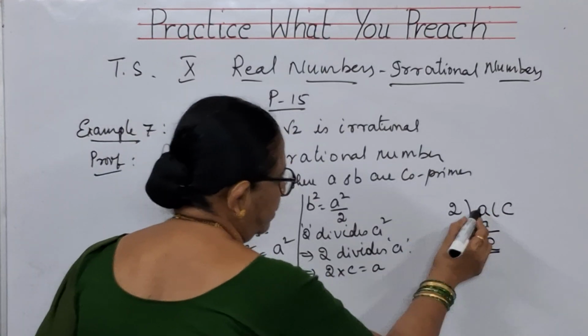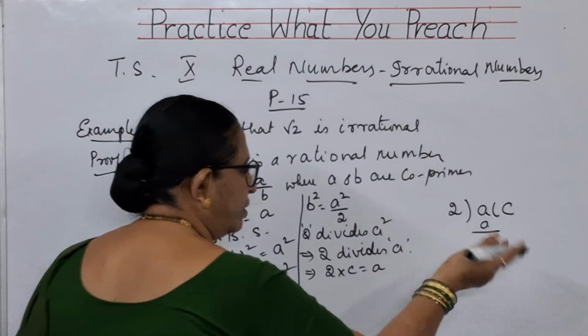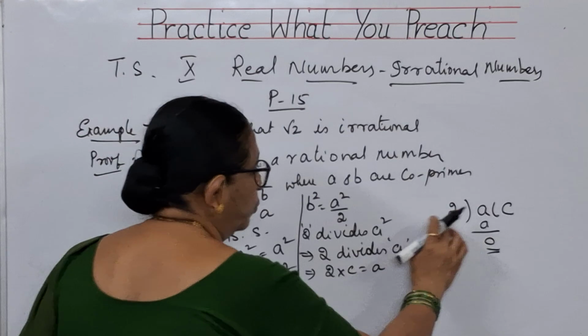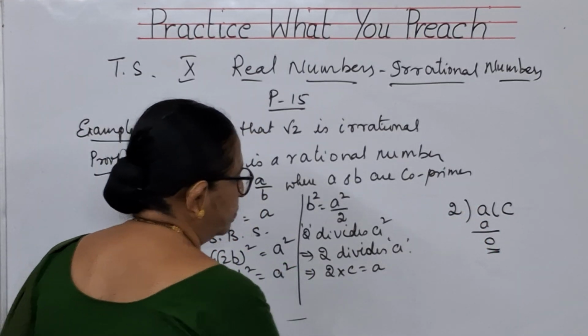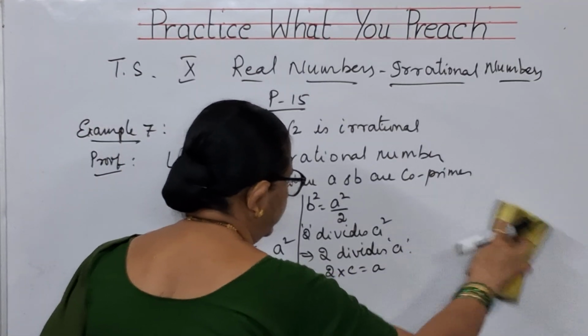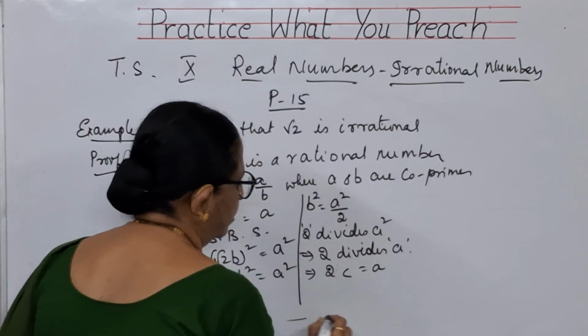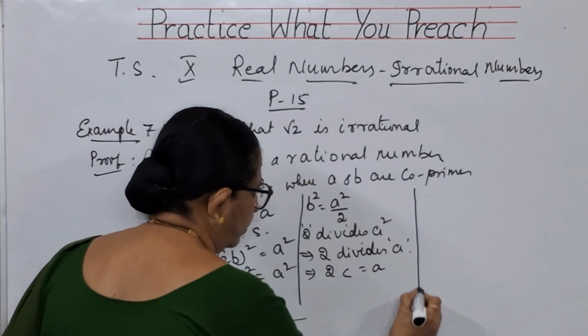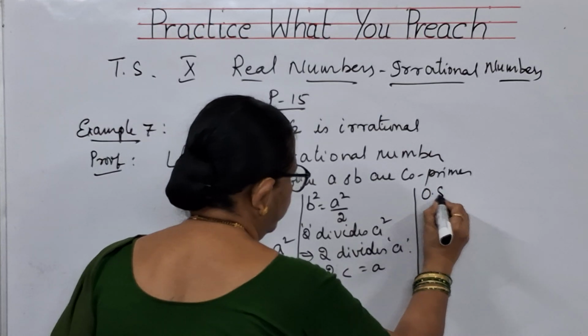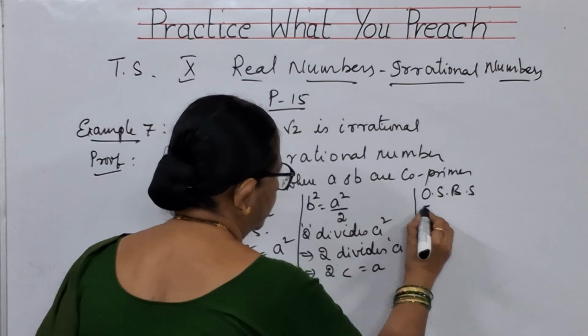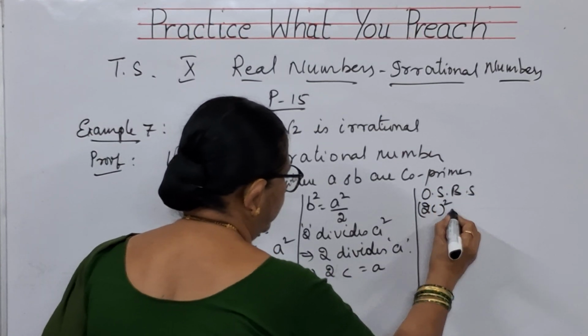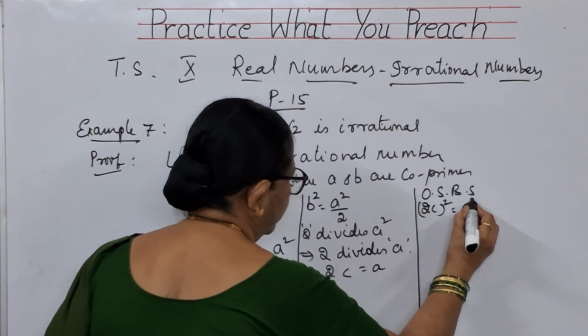Quotient into divisor plus remainder is A. Divides means definitely the remainder is 0. So 2 into C should be equal to A. Let me write it as 2C is equal to A. On squaring both the sides, (2C) whole square is equal to A square.